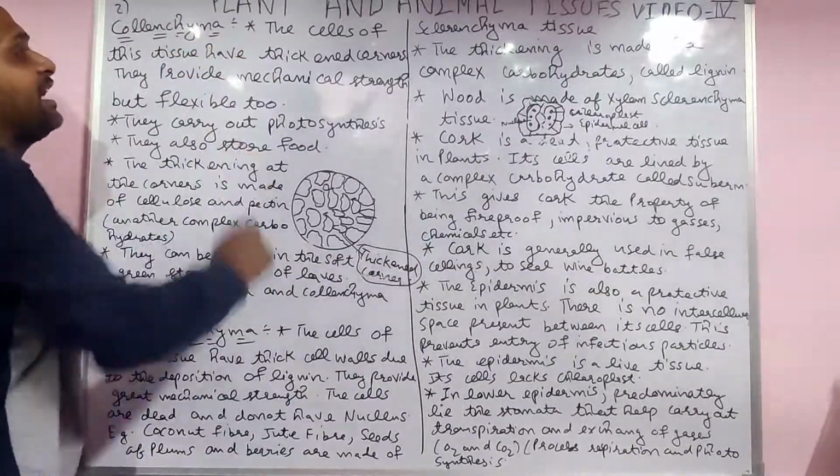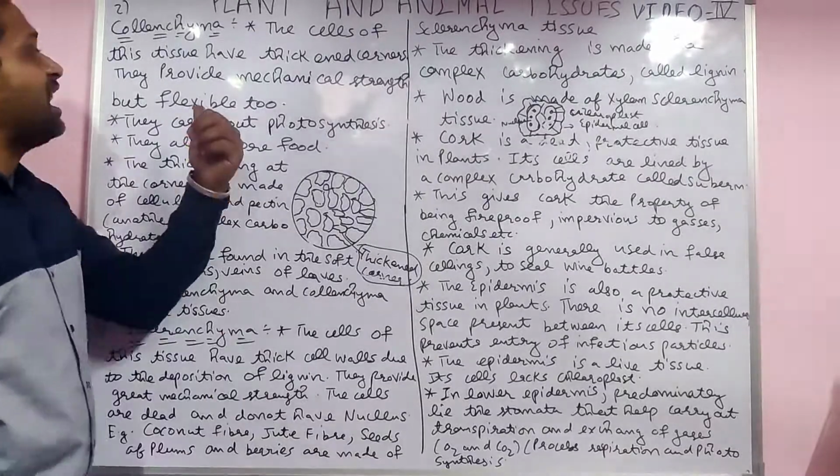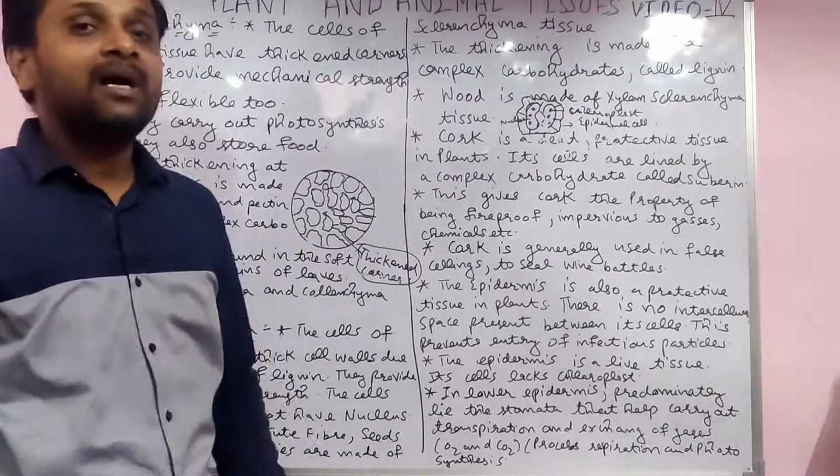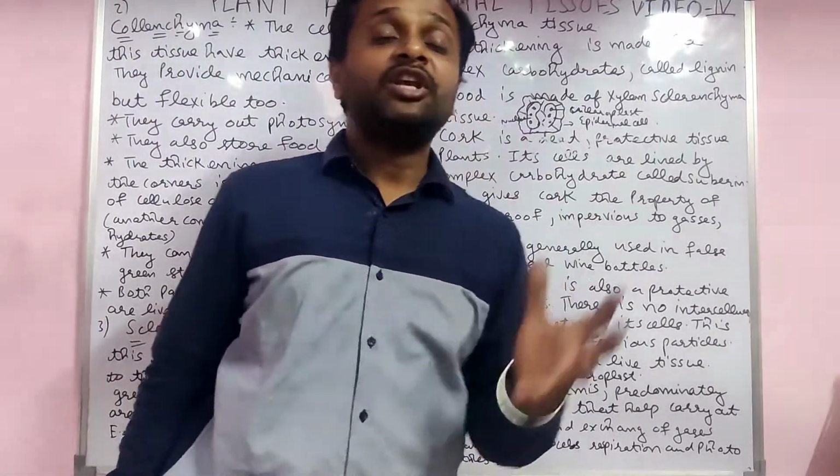Now you see collenchyma. The cells of this tissue have thickened corners. In parenchyma, the cells have thin corners, but here the corners are thick.